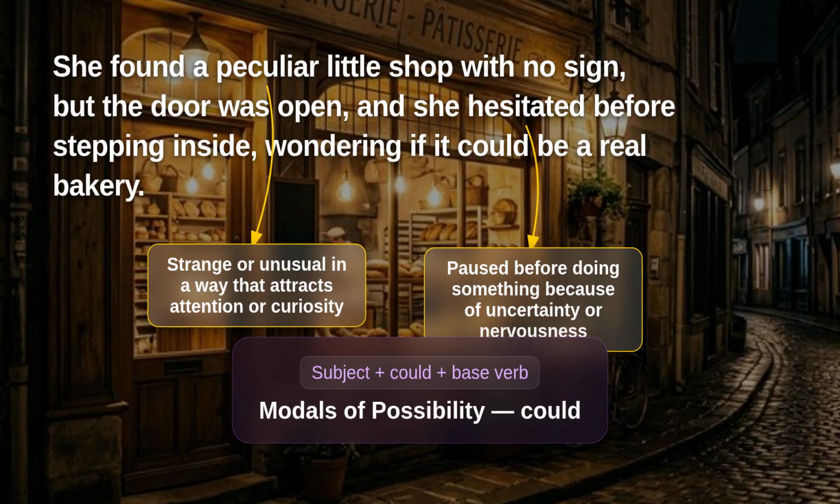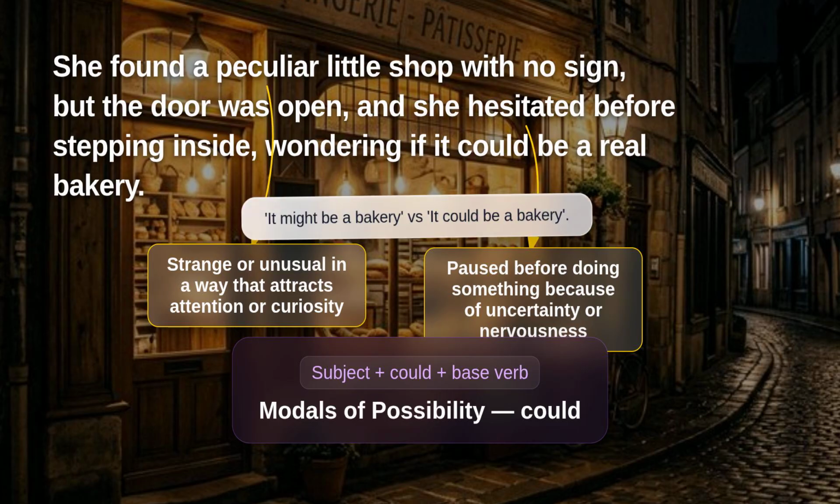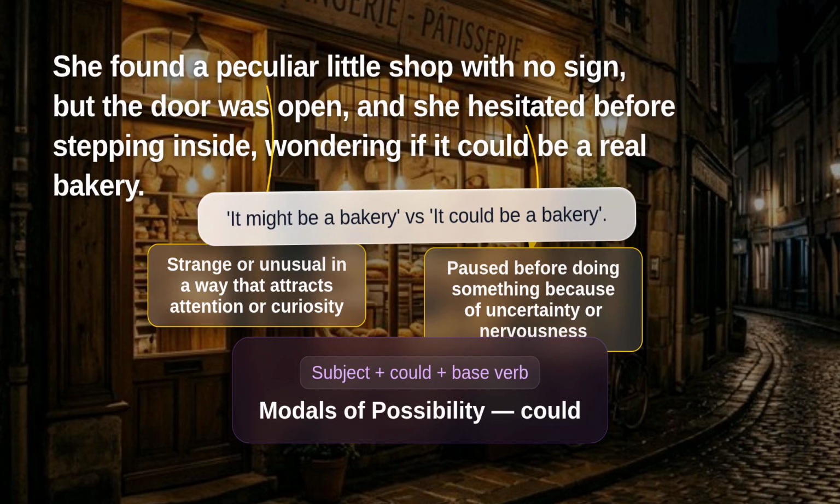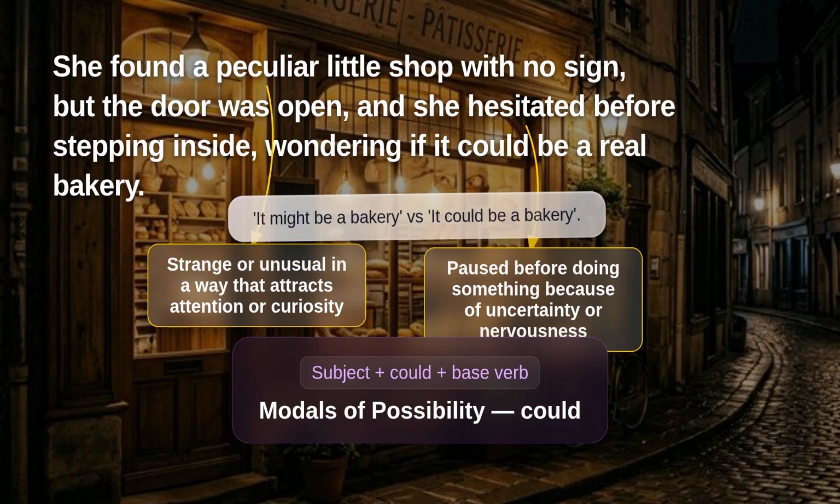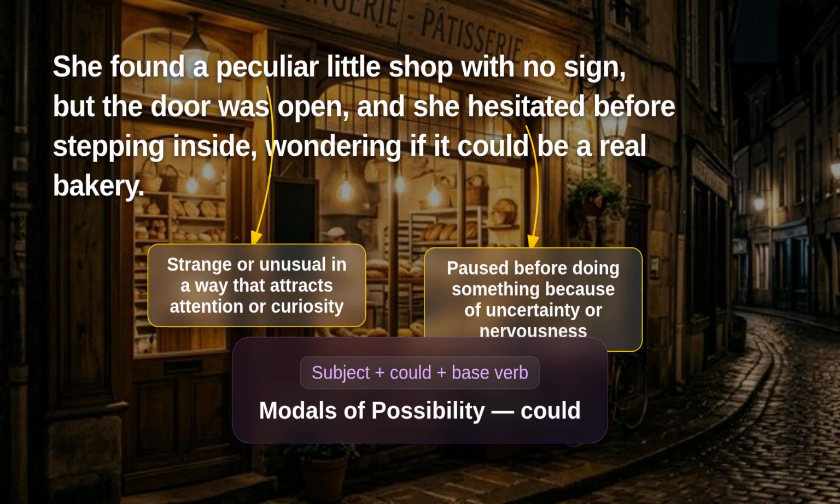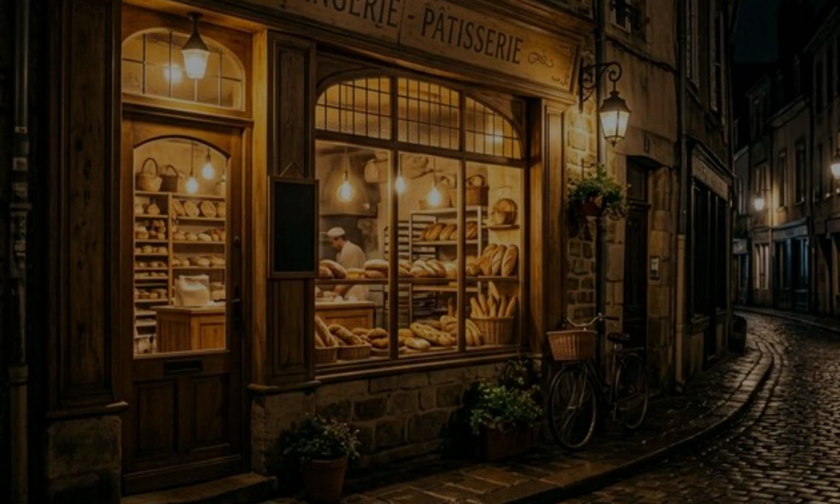Here is a question for you. What is the difference between it might be a bakery and it could be a bakery? They are very close in meaning, but could sometimes feels a little more likely than might. Think of could as saying, the evidence suggests this is possible. Excellent! Lena has found this strange bakery. Let's see what happens when she goes inside.